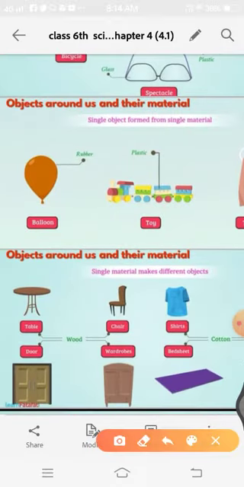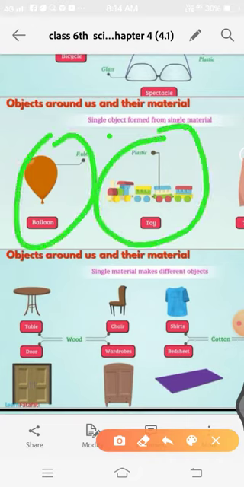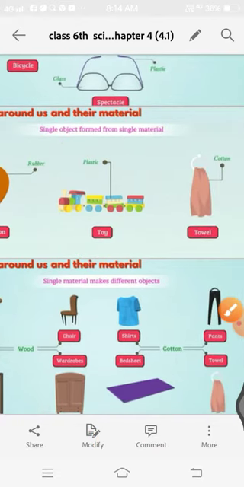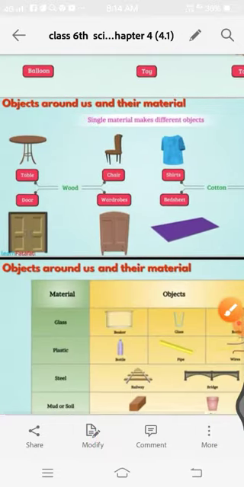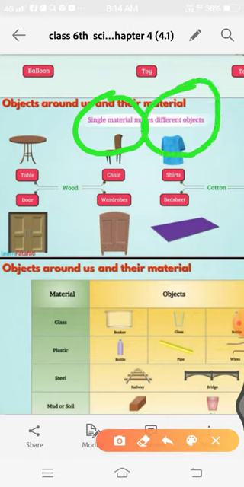Next, single object formed from single material. Example, balloon made from rubber, toy made from plastic, and towel made from cotton. Next, single material makes different objects. From a single material, many objects can be produced.